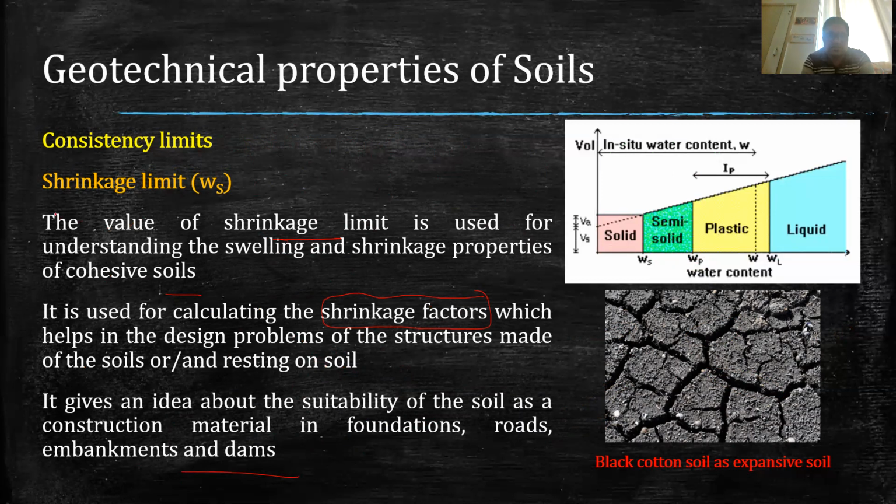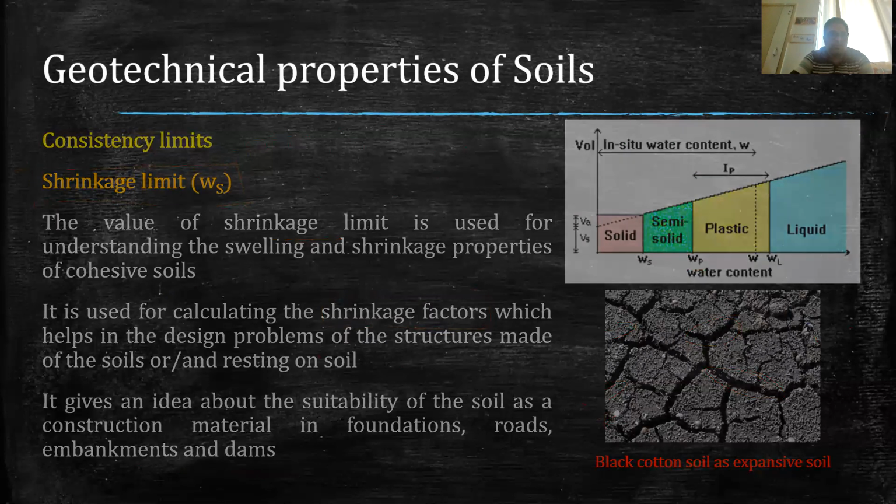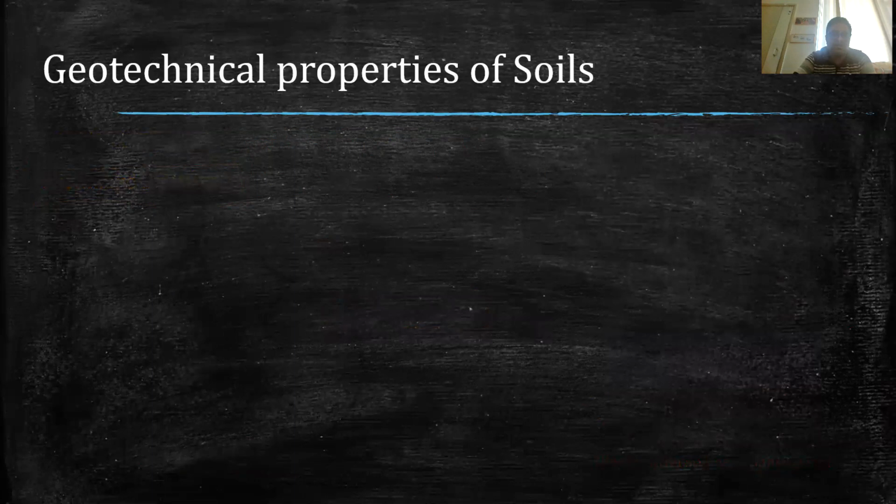So this shrinkage limit is very important for determining the suitability of the soil. Now that is the consistency limit for the soil, which we generally use for the fine grained soil.